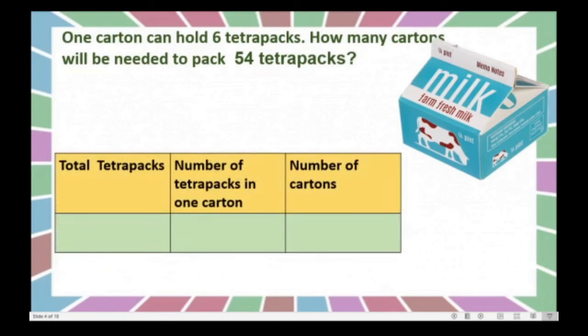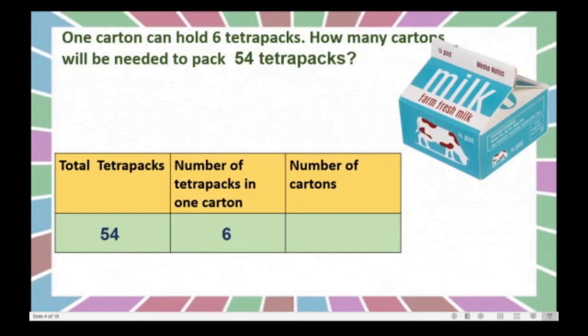Here we will make a table. How many total Tetra Paks are there? 54, isn't it? It is given in the question. 54 Tetra Paks are there. And the number of Tetra Paks in one carton. In one carton, how many Tetra Paks can you arrange? Yes, correct, 6. Come on. Now you can recite the 6 table because we are going to make groups of 6, right? You can recite the table for 6 until 54 comes.